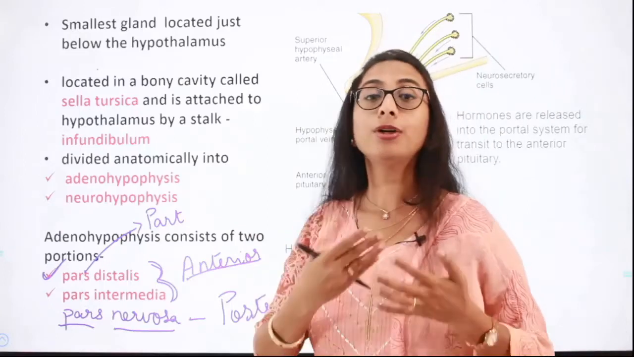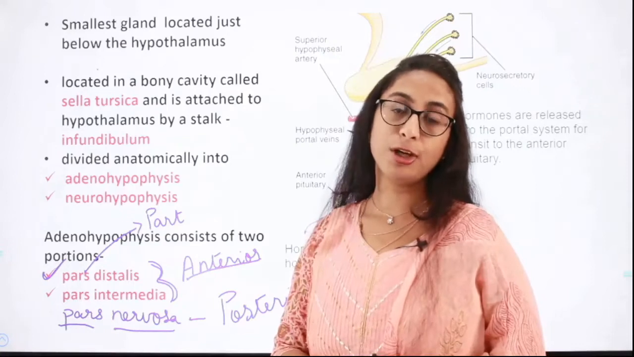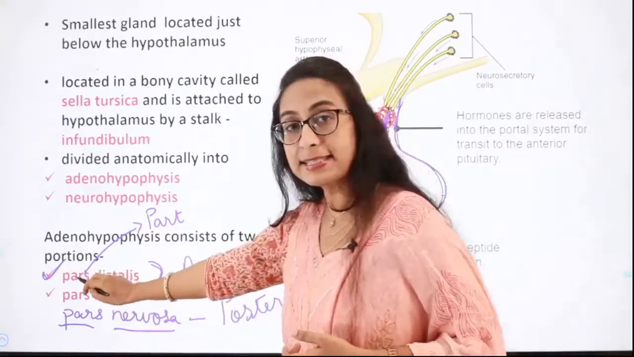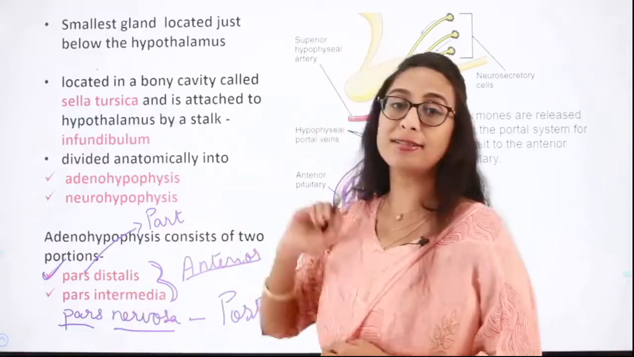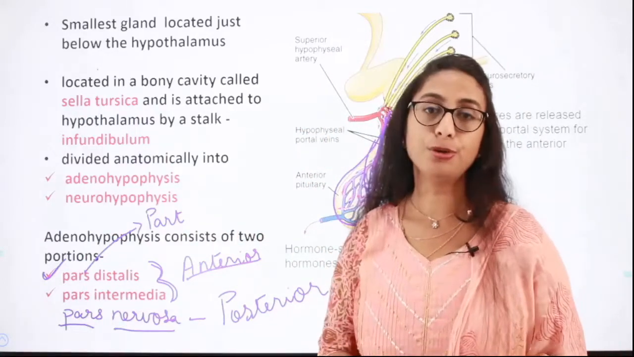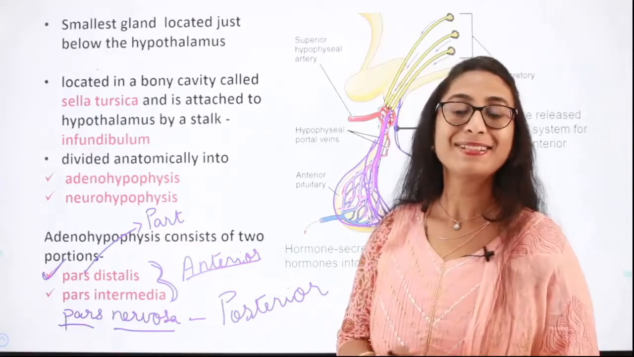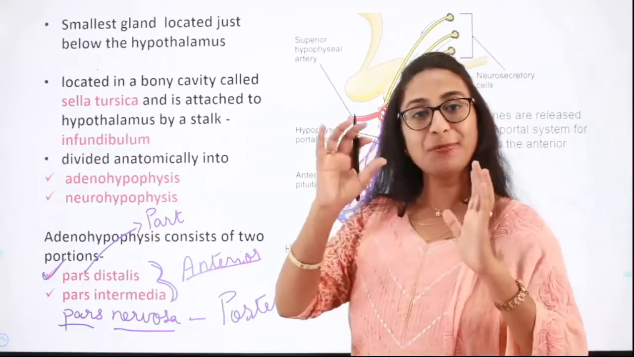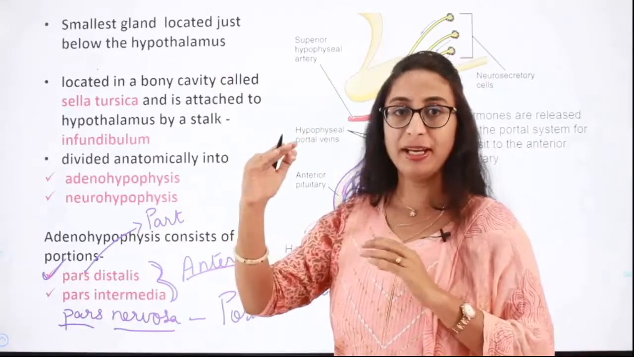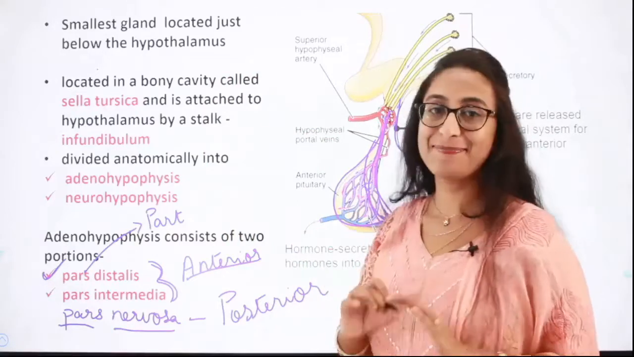So they might not give you straight away in the question as posterior pituitary or anterior pituitary. Instead, they will use these terms: pars distalis, pars intermedia, and pars nervosa. So these are ways in which they can confuse you or make the questions look a little bit tricky. So please do not get confused. Anterior pituitary is composed of pars distalis and pars intermedia, and posterior pituitary is composed of pars nervosa. It's as simple as that.